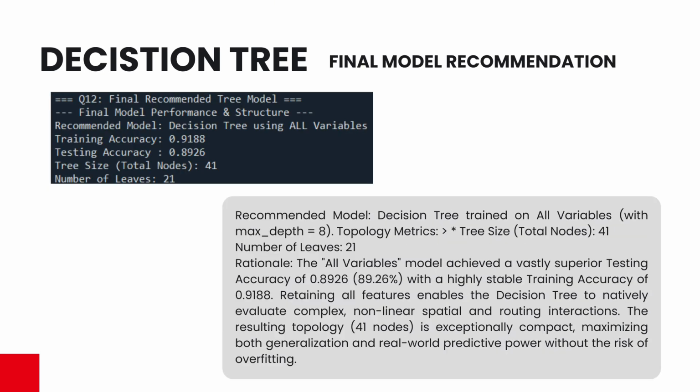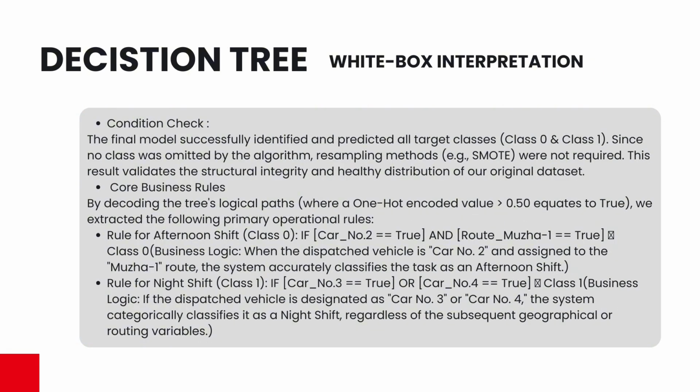Therefore, my final recommended tree retains all features, but I successfully mitigated the previous overfitting by capping the maximum depth to 8. This resulted in an extreme compactness of just 41 nodes. By decoding this tree, I extracted transparent white box business rules, discovering that specific discrete numbers fundamentally dictate the evening shift, regardless of geographic variables.